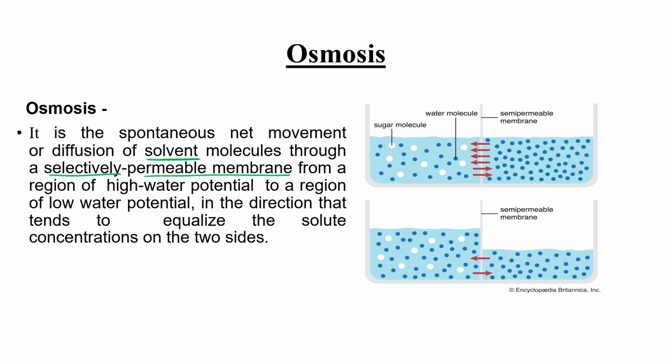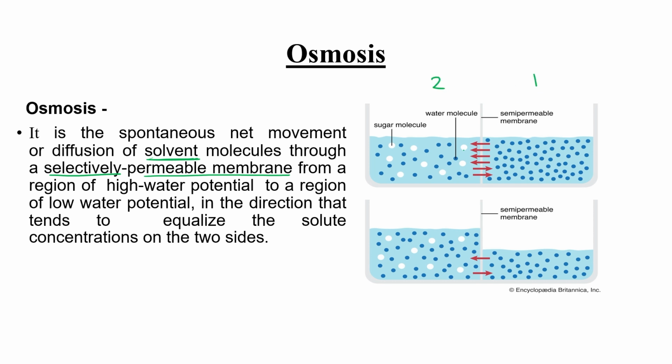The concentration of solvent is more in here. The dark blue dots will move towards the area where the concentration of solvent is less. After a certain time, what will happen? Mostly solvent molecules will pass the membrane and come towards this side.